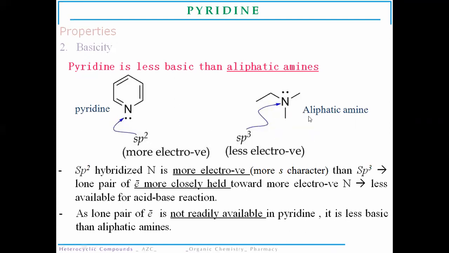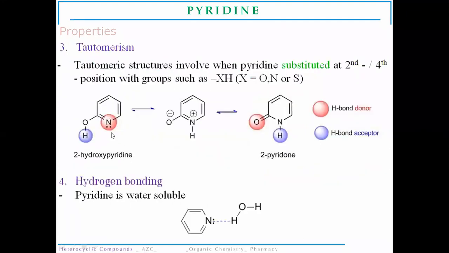In the case of aliphatic amines, as the nitrogen is already bonded with three different functionalities, these electrons are easily available for the reaction with acids and bases. So they are more basic than the pyridine molecule.